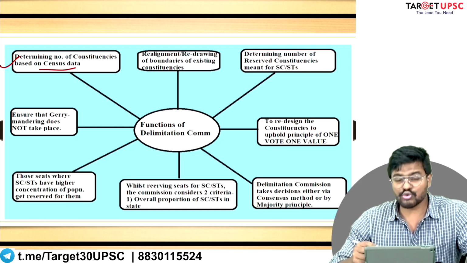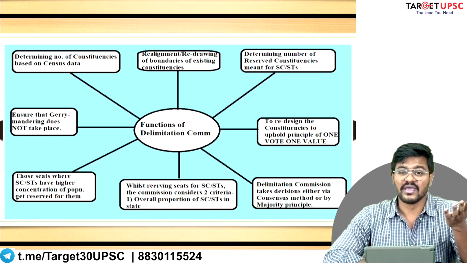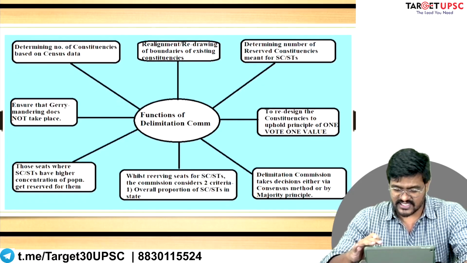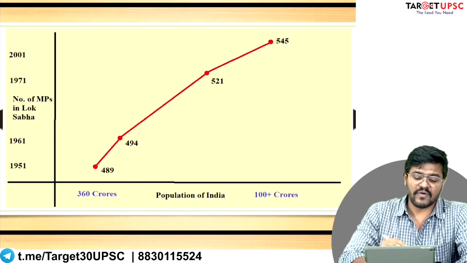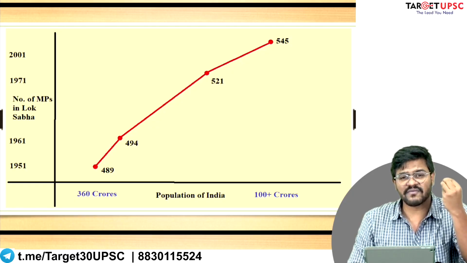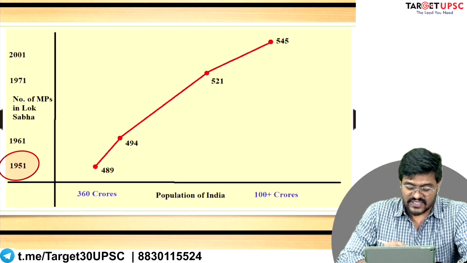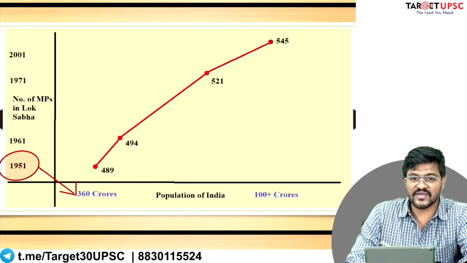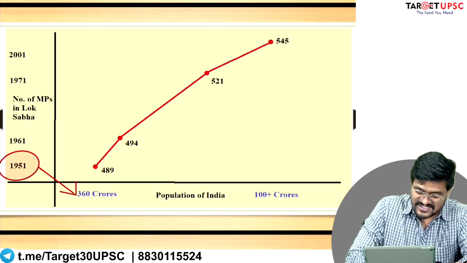Now, to show you what the role of the Delimitation Commission of India has been with respect to the total size of India's parliament, let me take you to the next slide. As I mentioned at the very beginning of our lecture, the first Lok Sabha election was in the year 1952. According to the 1951 census, the population of India was around, not 360 crores, sorry, 36 crores.